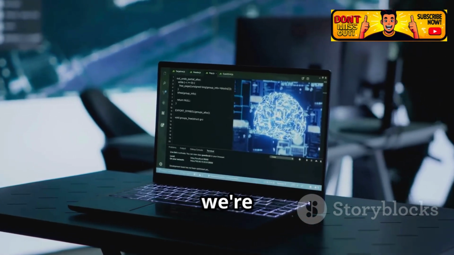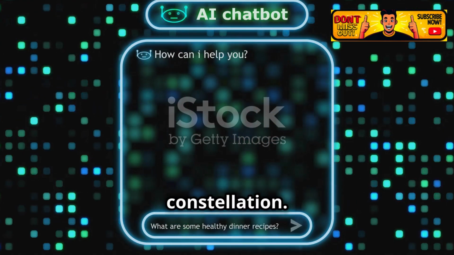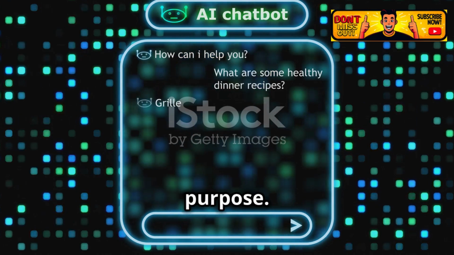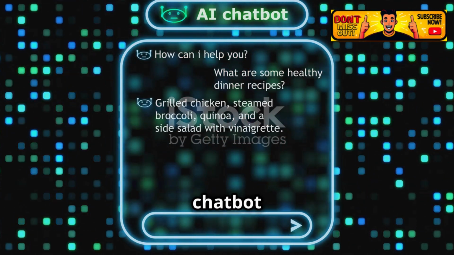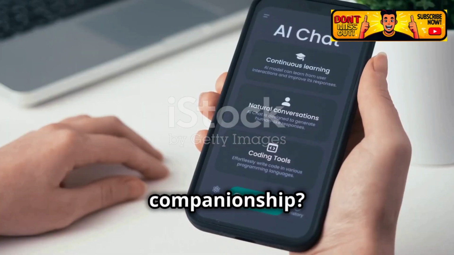With our tools prepped, we're ready to build. This is where your chatbot takes shape, like stars forming a constellation. We begin by defining its purpose. What do you envision your chatbot doing? Answering customer queries, providing entertainment, or perhaps offering companionship?